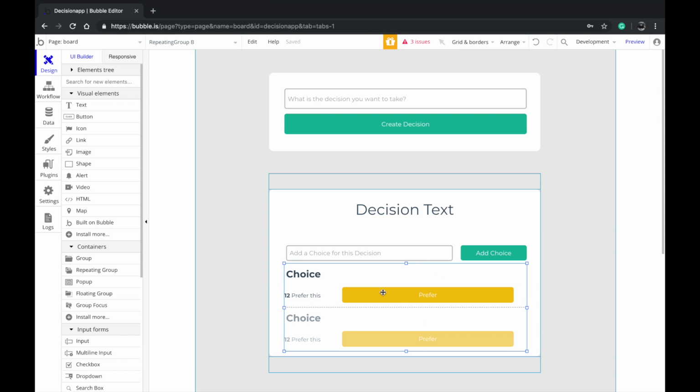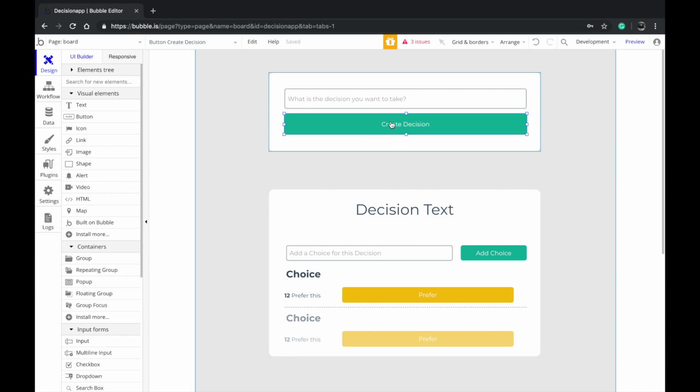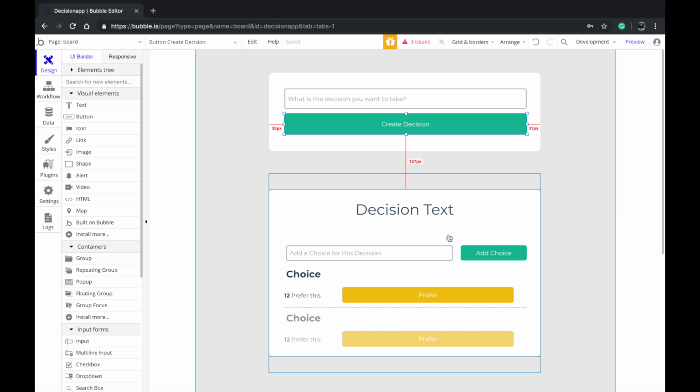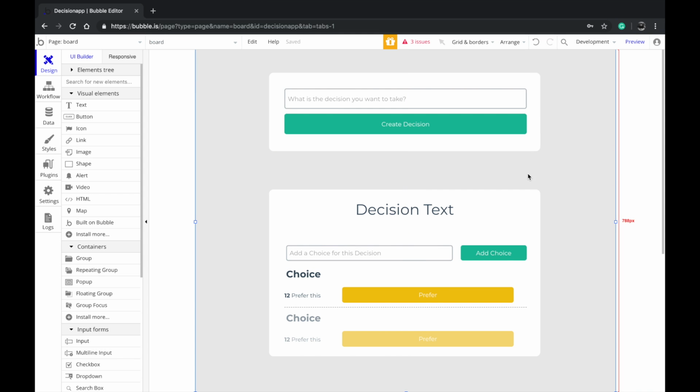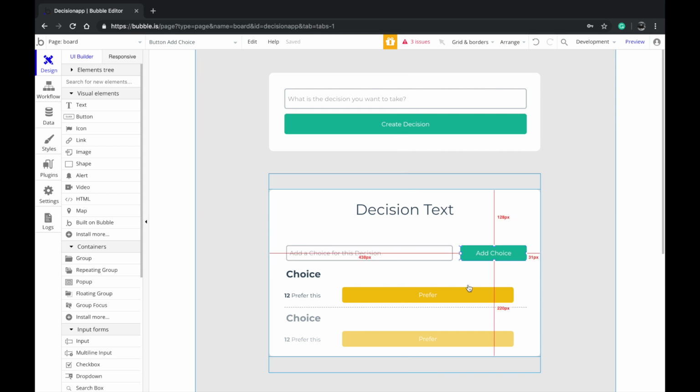But before I do that, let me tell you what happens here. You type in the decision you want to take, and then we click on create decision. A new board is created, which is one decision. You can share it with your team if you want to. When you click on add choice, you or the people involved in this board can add choices, so other people can say, I prefer this, I prefer that.